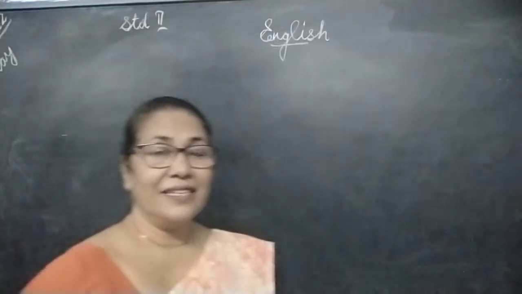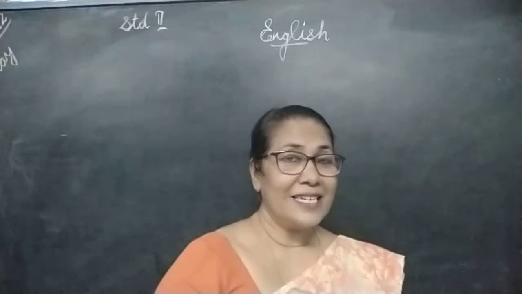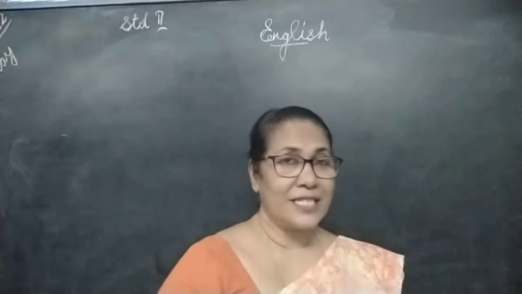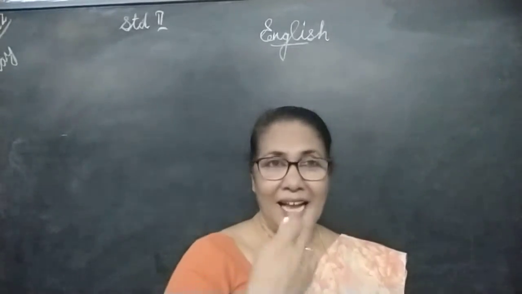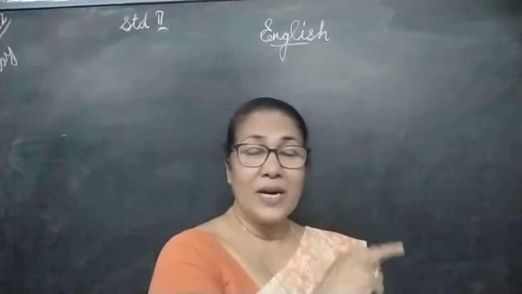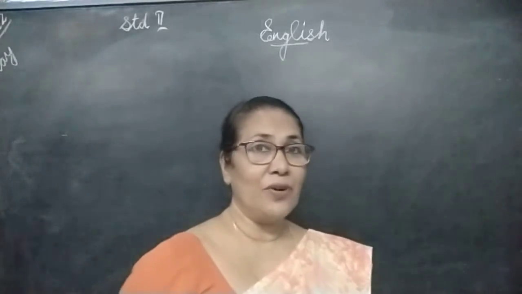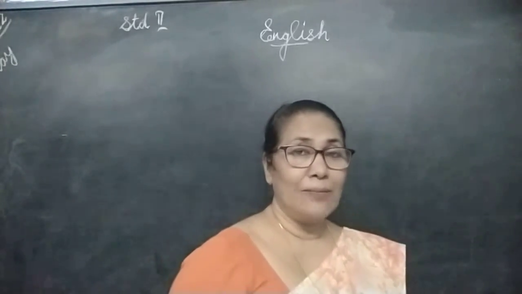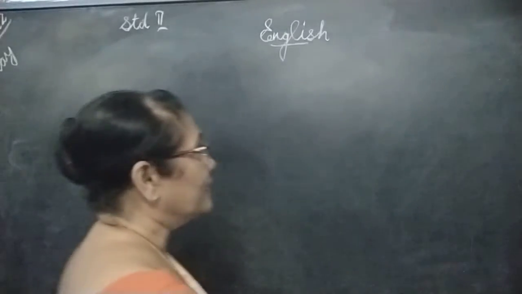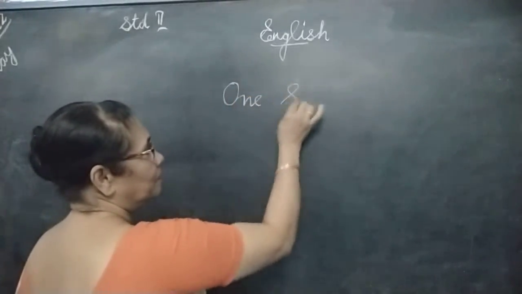Whenever we write a lesson heading, we write the first word and also the second word in capital letter. Here the word Sunday is a special name, a name of a day, so we write it in capital letter. So the name of the lesson is One Sunday.